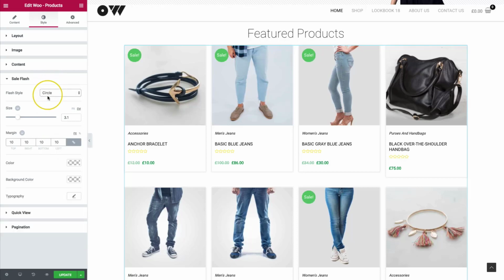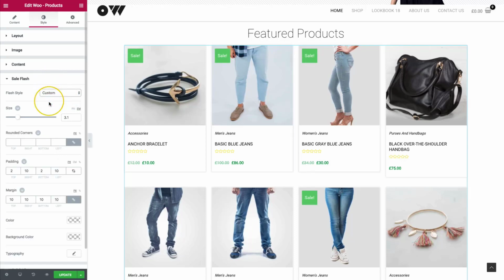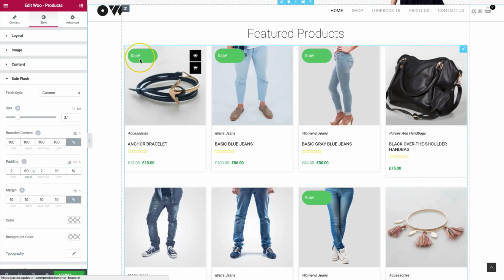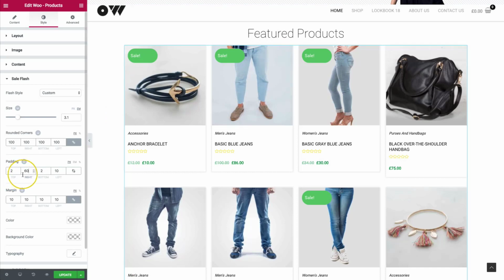Let's make this circle, and then we can go ahead and do this. So from custom, let's go ahead and make this completely rounded. The padding, we're going to keep that the same, but I'll show you what it looks like. So if we increase the padding over here, we can have something along the lines of this. And then we can go ahead and have something a little bit more prominent and over to the right. We can go and change that back to default.